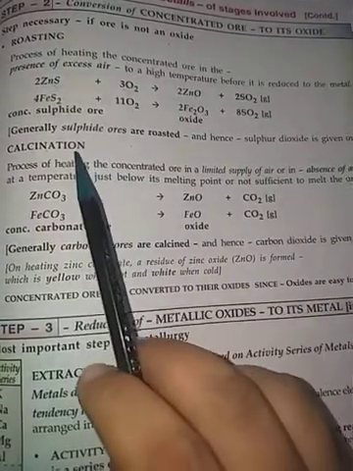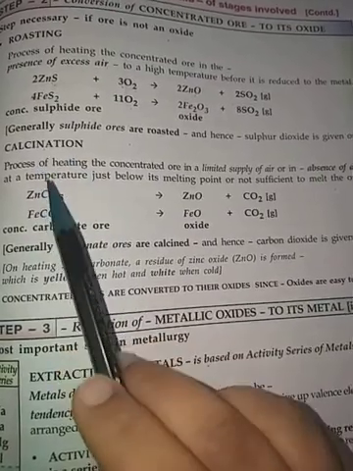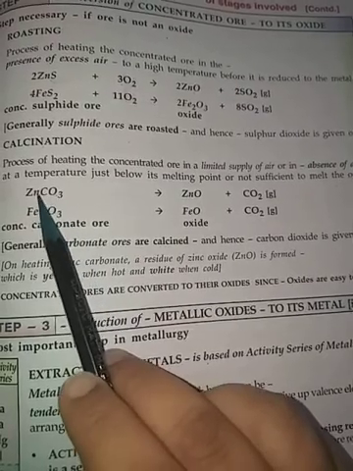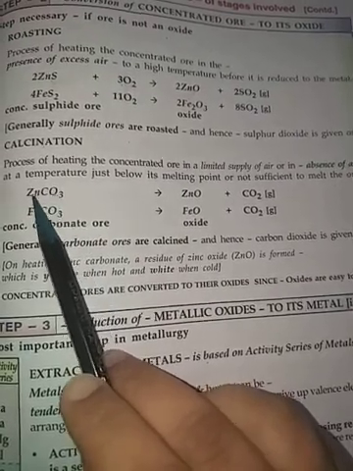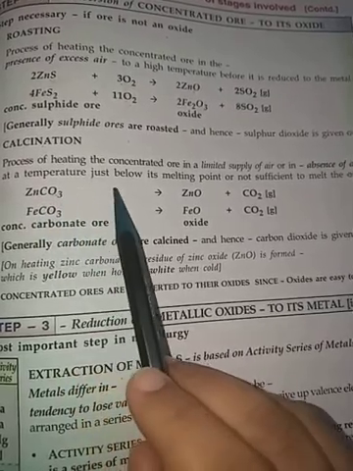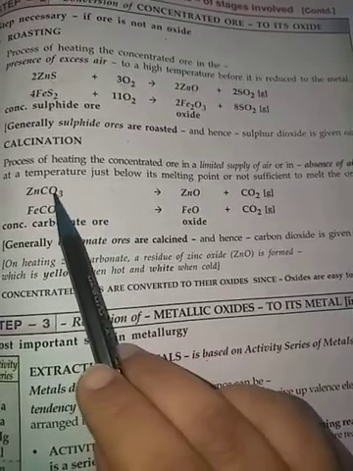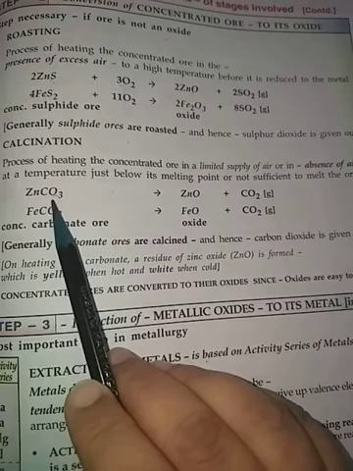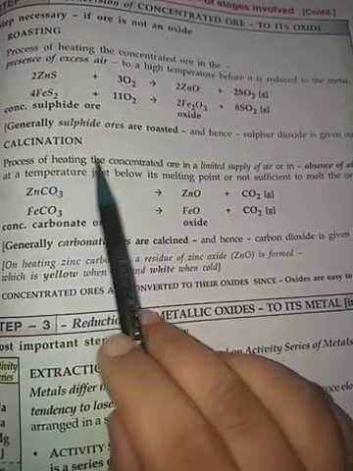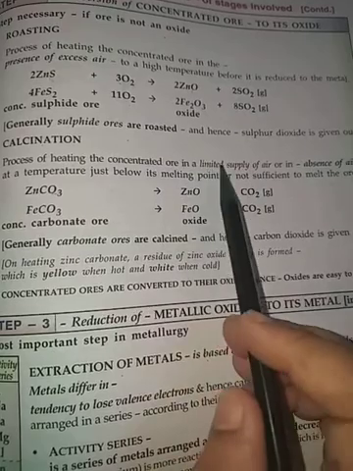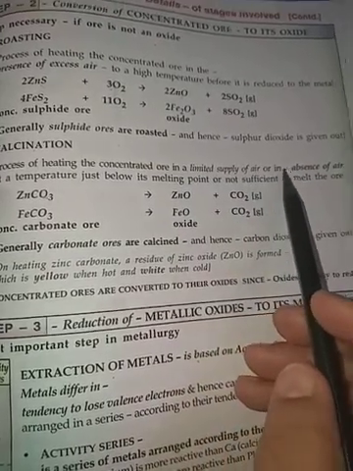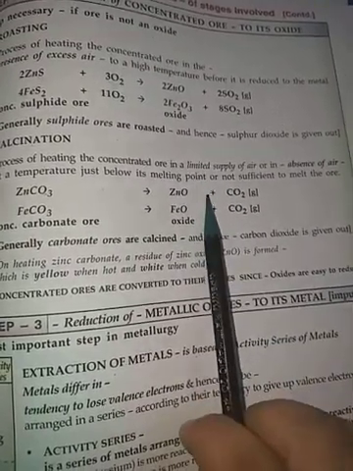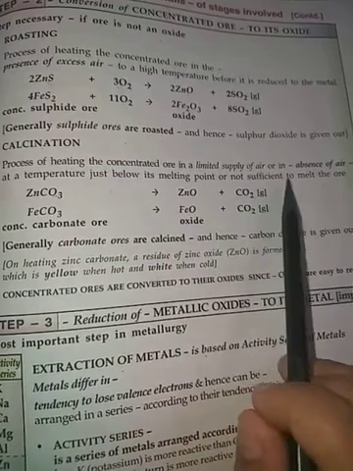Now see the process of calcination. Here too we will strongly heat the ore, and that ore will be a carbonate ore. And here there is no need of oxygen, as it already has oxygen in it. It is the process of heating the concentrated ore in a limited supply of air or in absence of air, at a temperature just below its melting point, not sufficient to melt the ore.